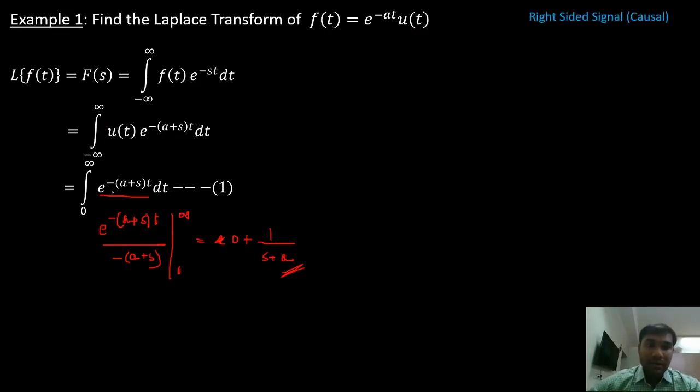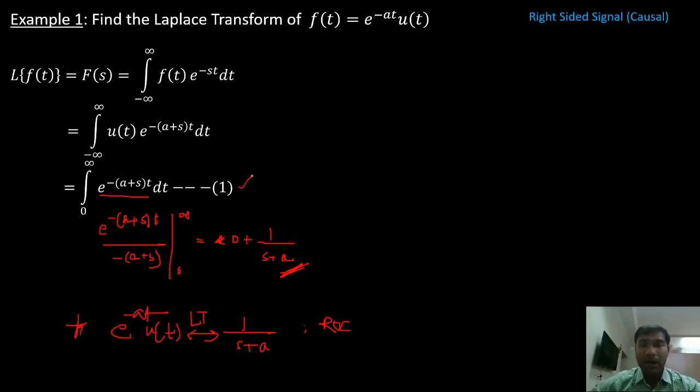From this integral here, I am going to find out my ROC. For any Laplace transform of a function, it is not sufficient to write this alone. It is not sufficient to write f of t equals e power minus at u of t, with the Laplace transform 1 by s plus a. I have to mention the ROC also. So from this integral, I am going to find my ROC.